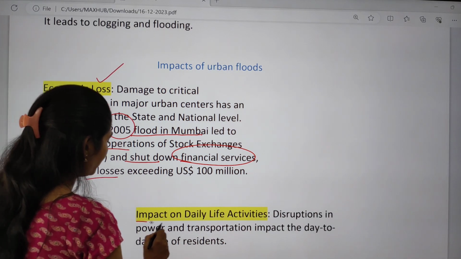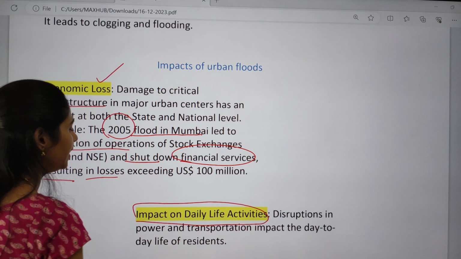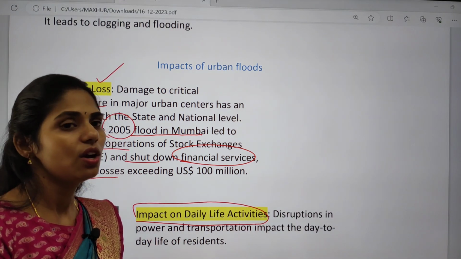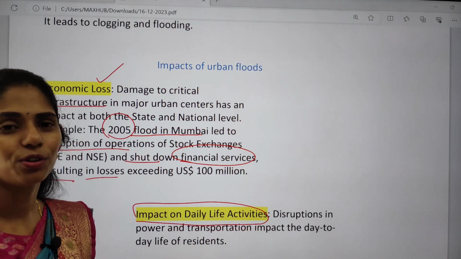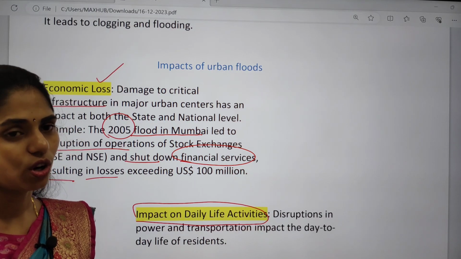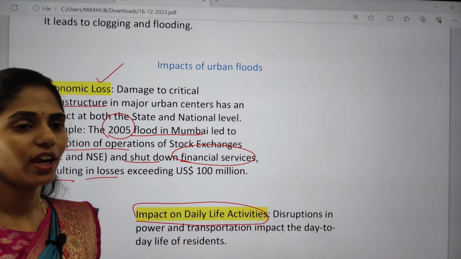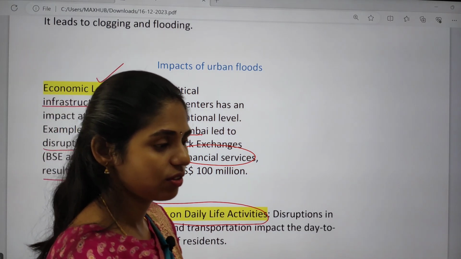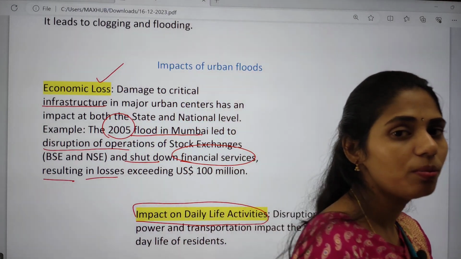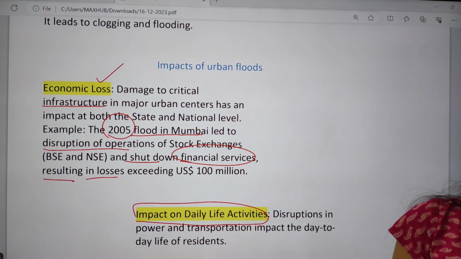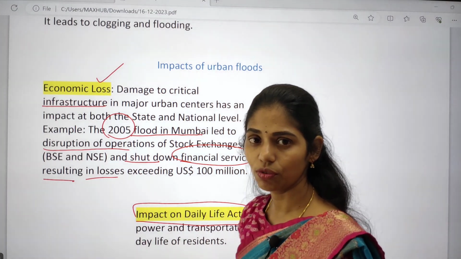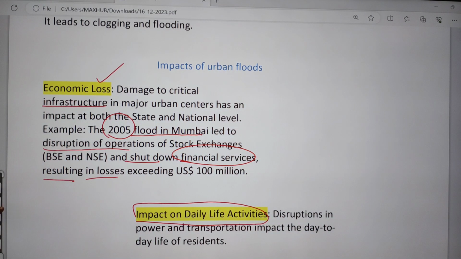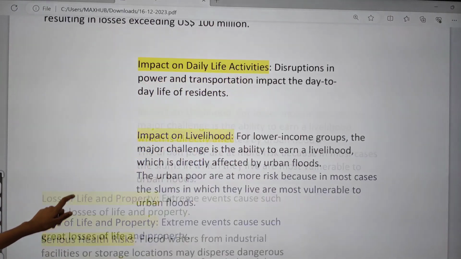And even because of floods, there will be an impact on daily life activities. Okay, so disruption in daily life activities. For example, children will not go to schools, and even schools are not providing education. Okay, and people do not have some basic essentials, like there will be no food, no drinking water, no medicines, and there is a high risk of violence against women during this disaster. So this is about the impact on daily life activities.